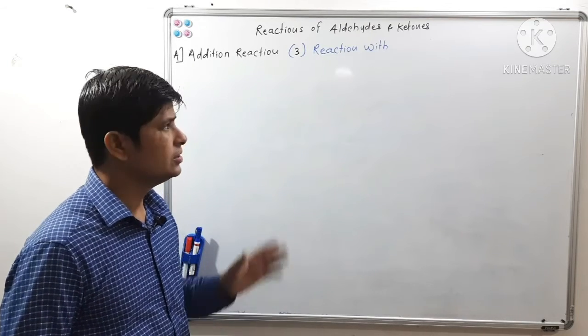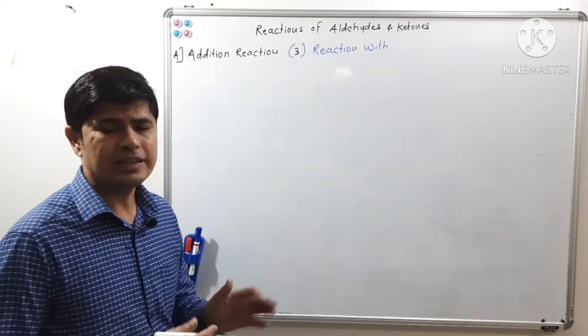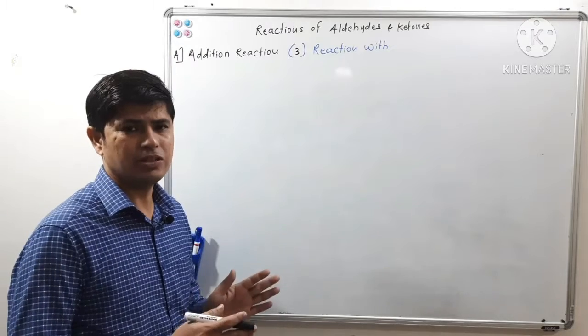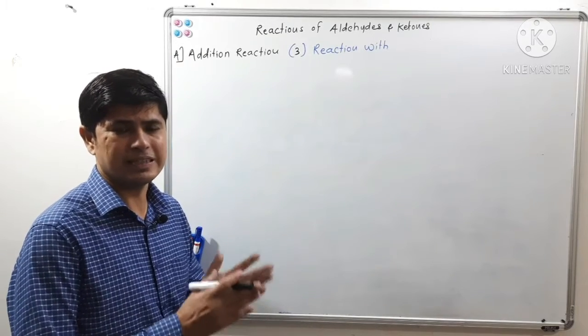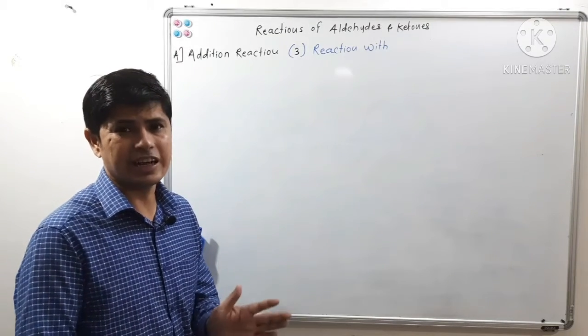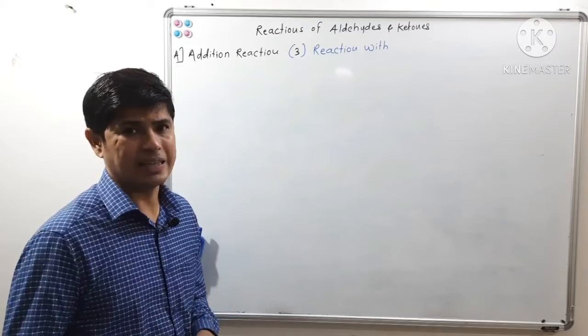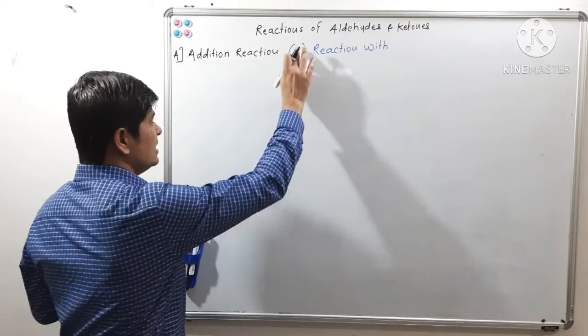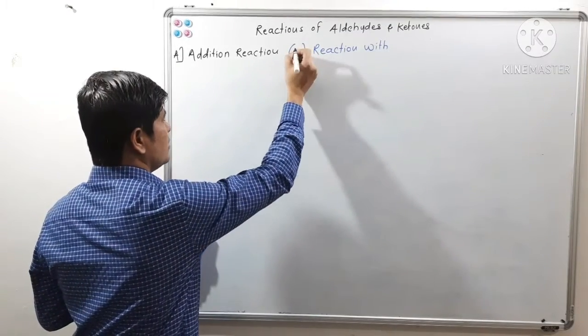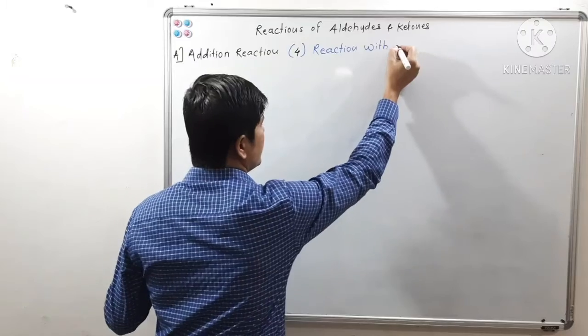Now in this lecture we will see reaction of carbonyl compounds, that is aldehyde and ketone, with Grignard reagent and with amines. Okay, now let us see the first reaction, of carbonyl compound with Grignard reagent.